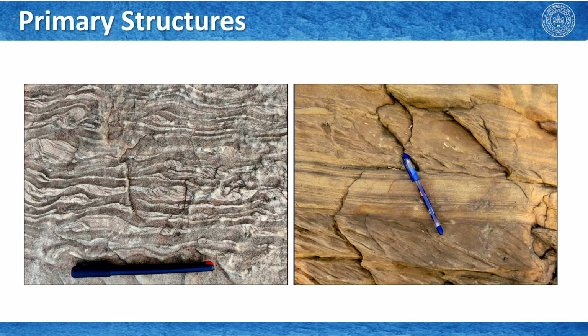Now, again some sedimentary structures that we can see here. These are ripple migrations that we have learnt from our primary sedimentary structures, and we can clearly identify that these are the traces of bedding planes on this exposed surface.